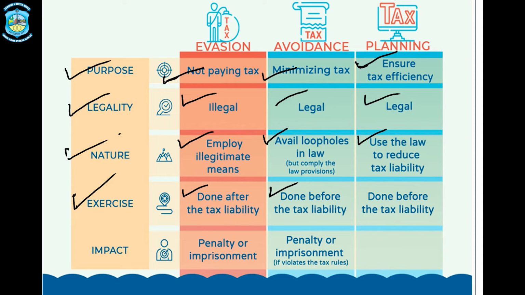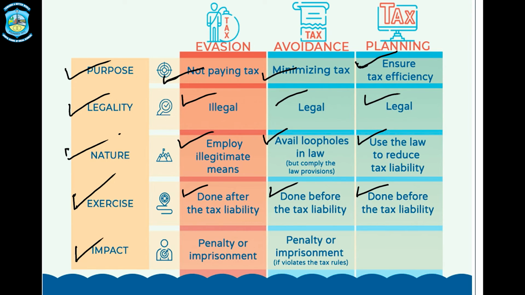Yes, tax avoidance is done before the tax liability arises, meaning a particular income we have received or earned, then we plan for the avoidance of that particular income in advance before filing the return. And the tax planning process starts well before the filing of the return.